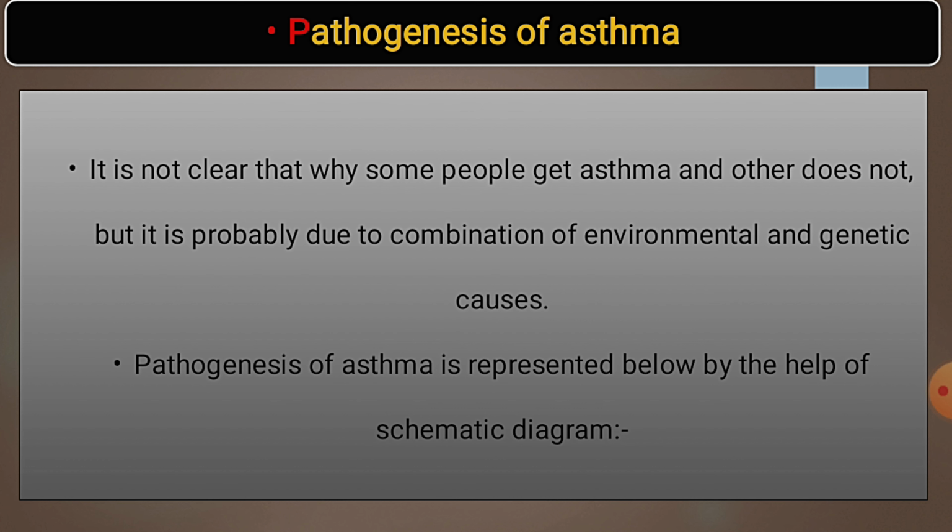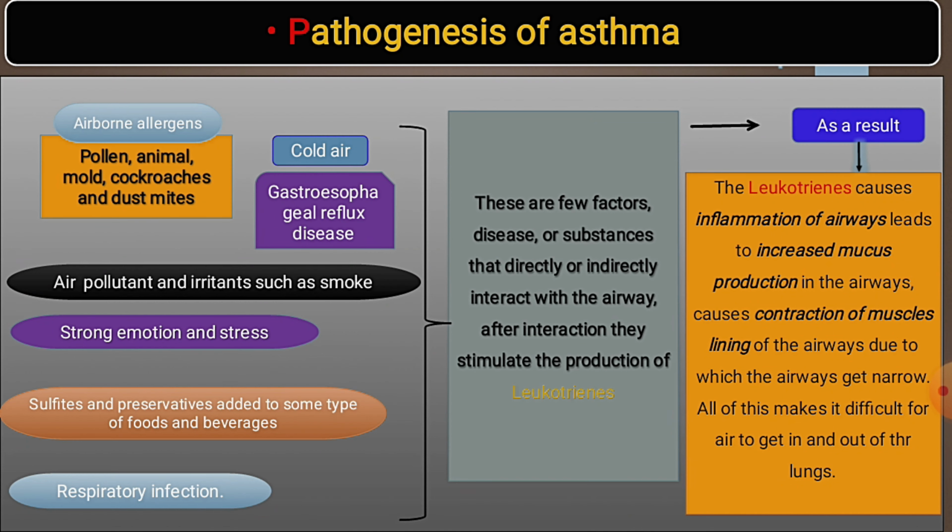Pathogenesis of asthma is represented below with the help of a schematic diagram. Pathogenesis may occur in the following ways: airborne allergens like pollen, animal dander, mold, cockroaches and dust mites. Second, cold air. Third, air pollutants and irritants such as smoke. Fourth, strong emotions and stress. Fifth, sulfites and preservatives. Sixth, respiratory infection. These are a few factors, diseases or substances that indirectly or directly interact with the airway.